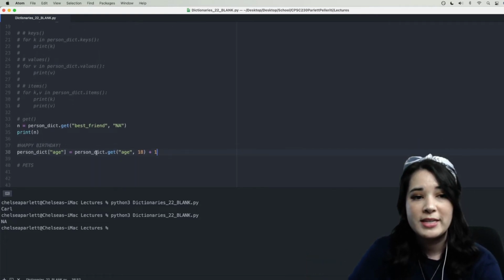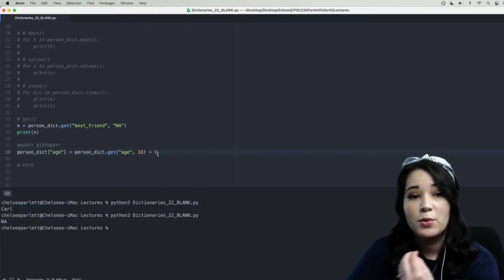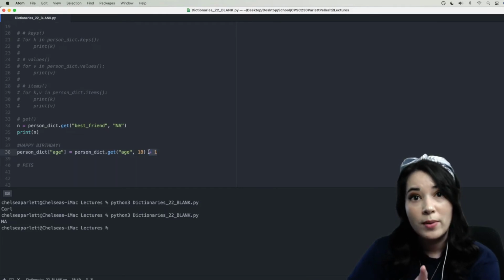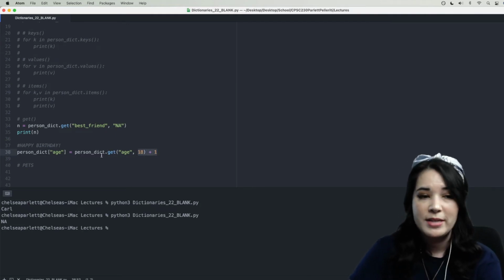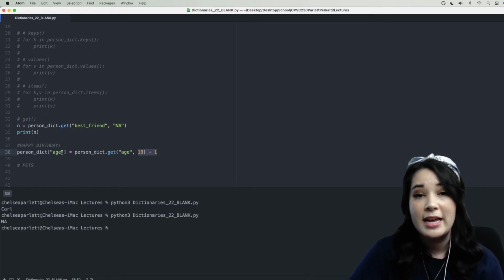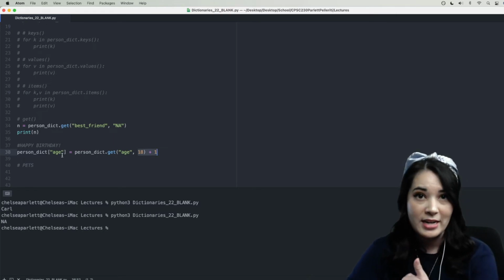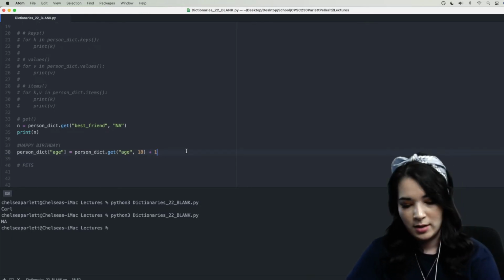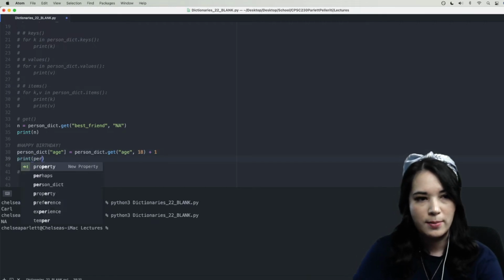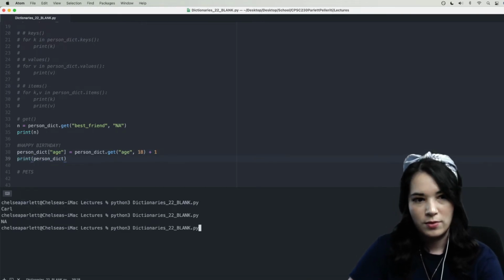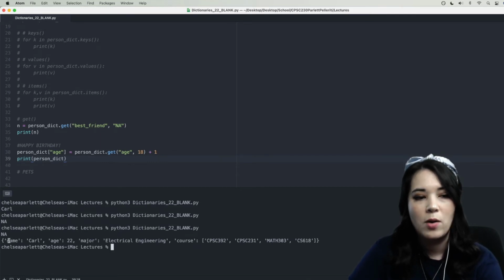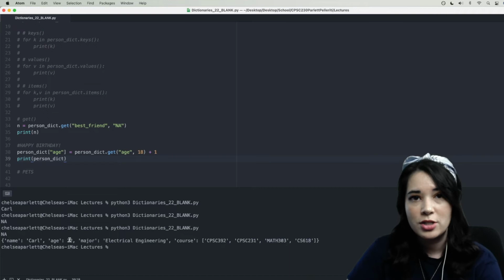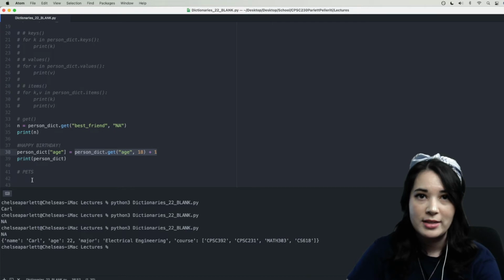This is really helpful because the .get function allows us to grab a value and change it if it already exists. Otherwise, it allows us to have a default value and then change it. And then all of this, regardless of what happens, is getting stored back in person_dict['age']. So if it didn't exist, it's going to be created. If it did exist, we're just going to be changing it by adding 1 to indicate that they had a birthday. Let's go ahead and save this and print person_dict. Beautiful. And so you can see, for instance, now that he's had a birthday, Carl's age is now 22 because we grabbed his current age, added 1, and stored that back in the dictionary.